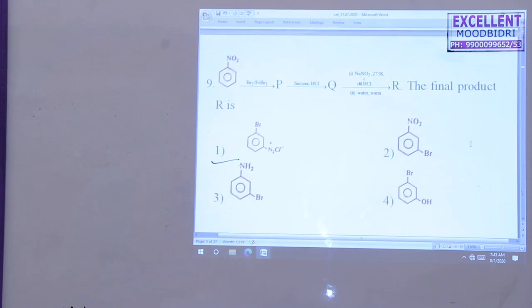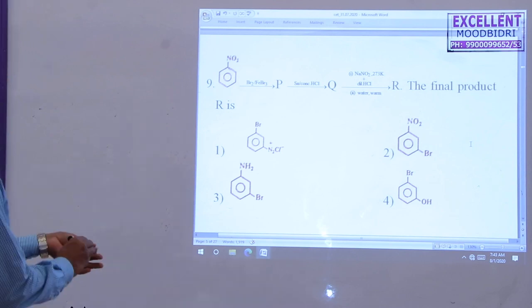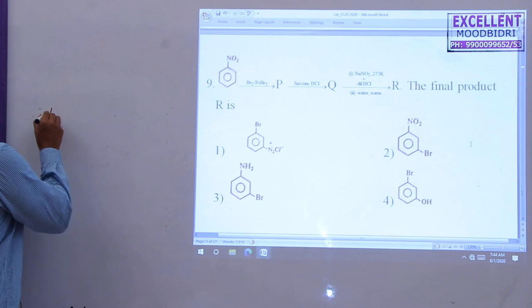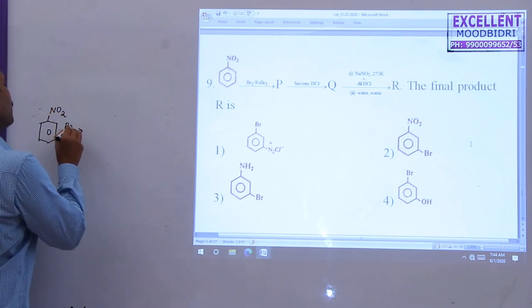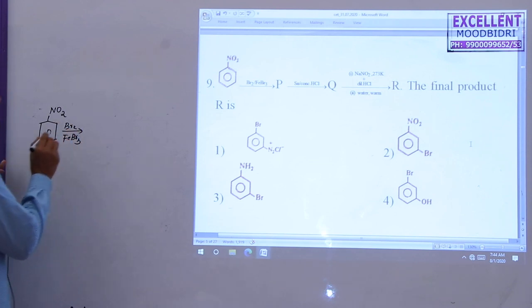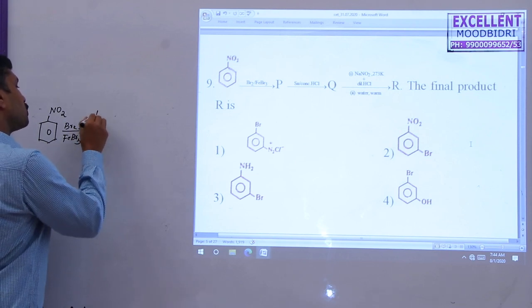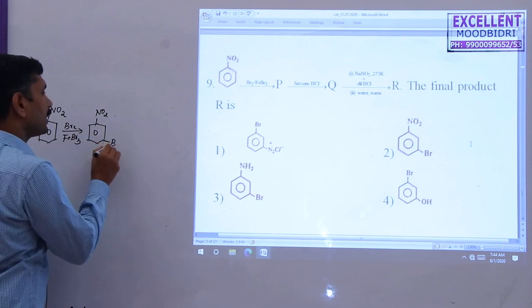Next question. Nitrobenzene is treated with bromine in the presence of FeBr3, and it follows the electrophilic substitution reaction. The electrophile attacks the meta position because the nitro group is an electron withdrawing group. Electrophile attacks the meta position.